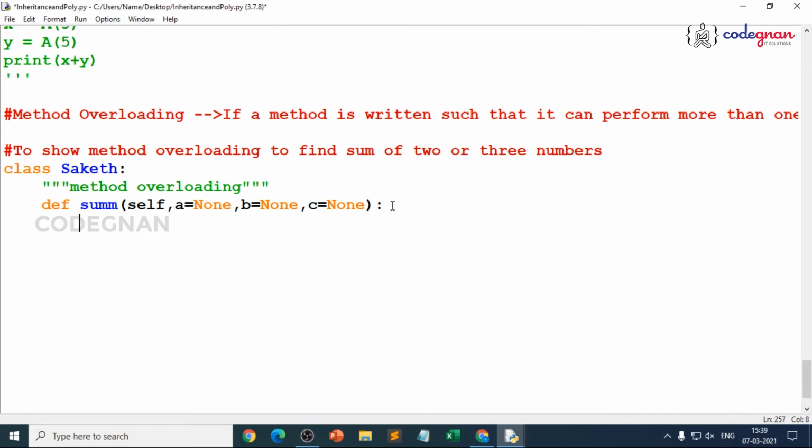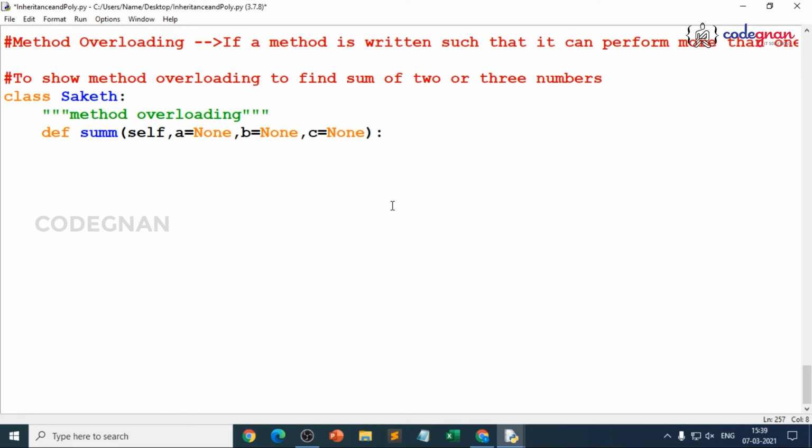My intention is to overload this sum method. So I use my conditions, because depending on the number of arguments, whether I pass 2 arguments, 3 arguments, or 1 argument, it should perform the same operation. For the first case, to perform multiple conditions, I just go for if else. So if a is not equal to None, see, N should be capital. If n is small letter, that is wrong.